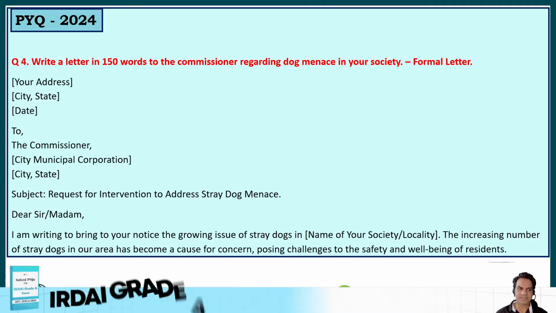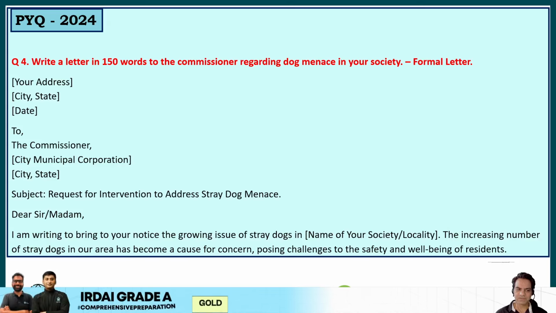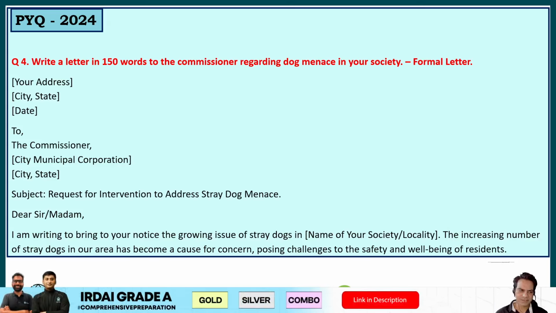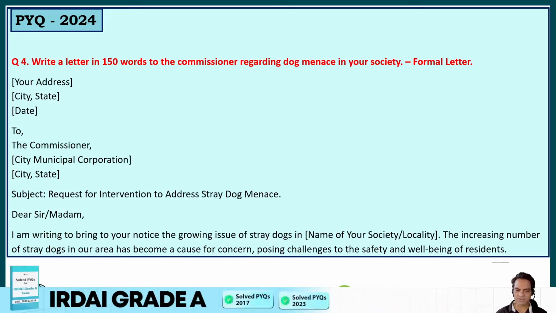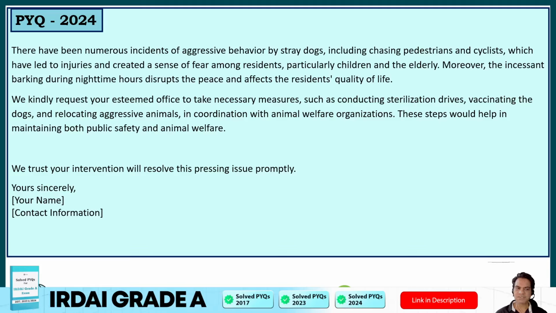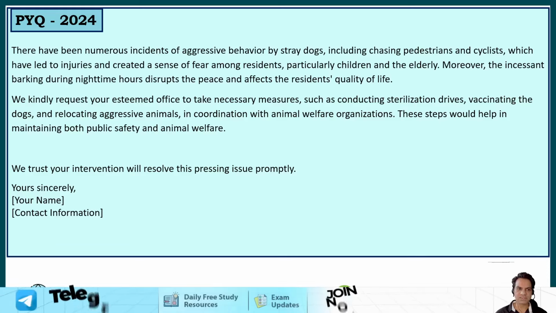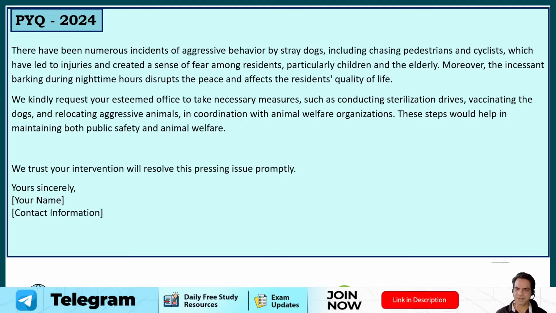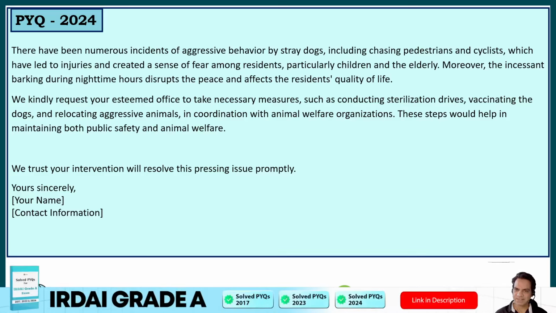So you start with your address, your city, state, date, and then you refer to the person whom you are writing to, the commissioner, city municipal corporation. Then subject: request for intervention to address stray dog menace. Dear sir or ma'am, I'm writing to bring to your notice the growing issue of stray dogs in your locality. The increasing number of stray dogs in our area has become a cause for concern, posing challenges to safety and well-being of residents. Then there have been numerous incidents of aggressive behavior by stray dogs, including chasing pedestrians and cyclists, which have led to injuries and created a sense of fear among residents, particularly children and the elderly. Moreover, the incessant barking during nighttime hours disrupts the peace and affects the residents' quality of life.